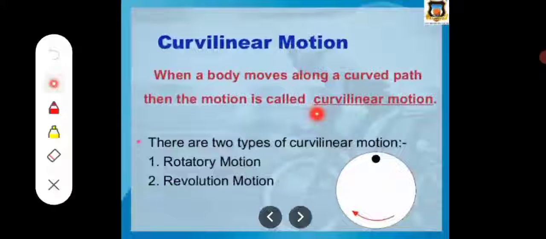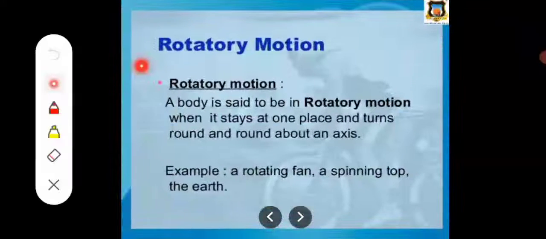If we consider the second type, that is curvilinear motion. When a body or any object moves along a curved path, then that type of motion is called curvilinear motion. There are two types of curvilinear motion, the rotatory motion and the revolution motion, which are also described there. Let us discuss the first one, the rotatory motion, which is also called rotation motion.